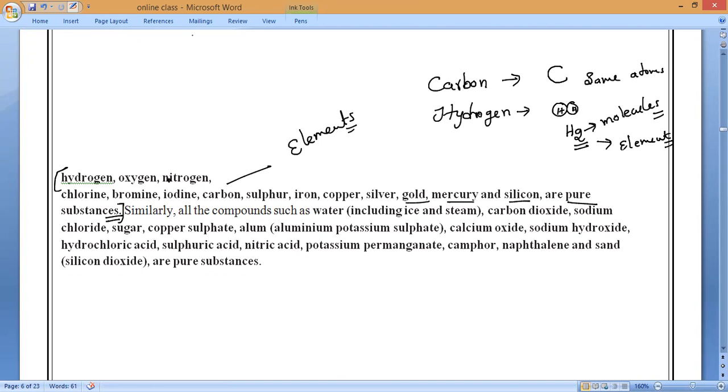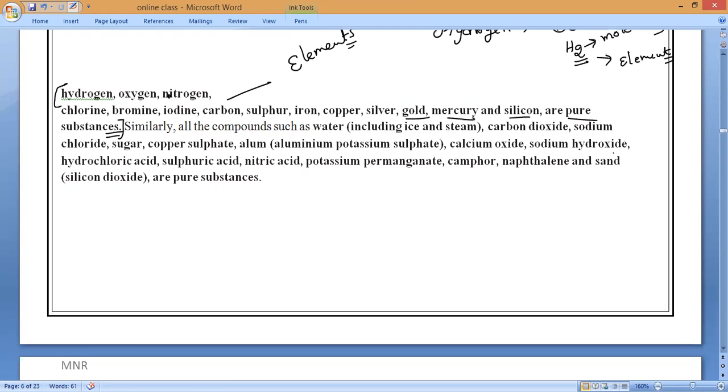So when will they form compounds, anybody? When will they form compounds? When two different atoms combine. That is what you can take here. All the compounds, like water, including steam and ice, everywhere the chemical formula is same. What is the chemical formula of ice? H2O only. Steam also, H2O only. And if you take carbon dioxide, what is the formula?